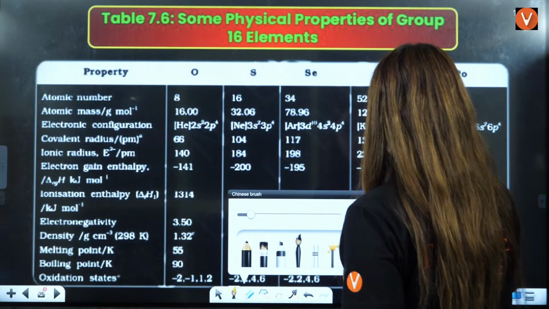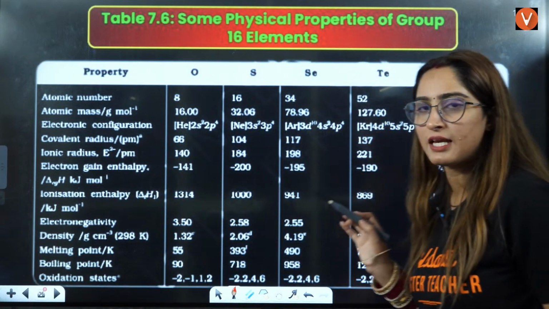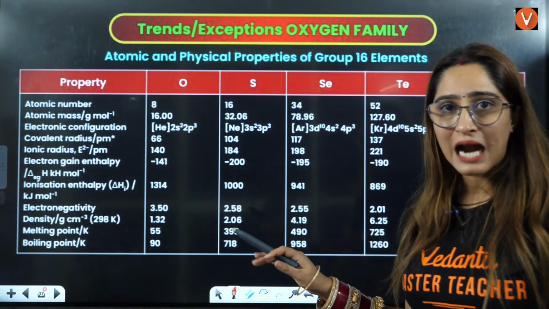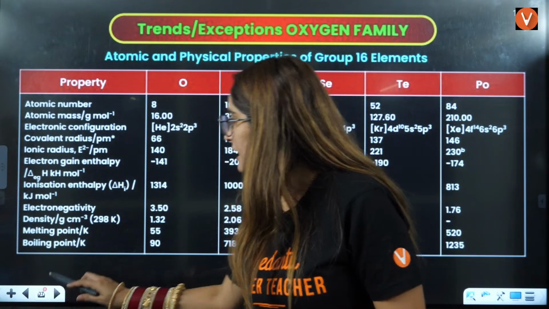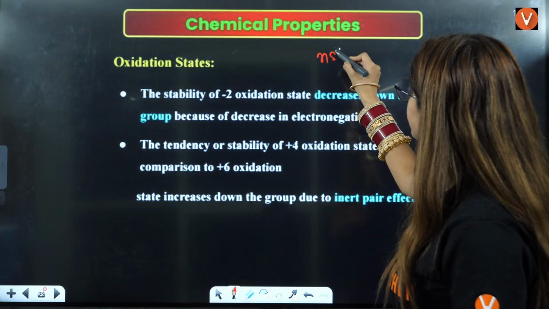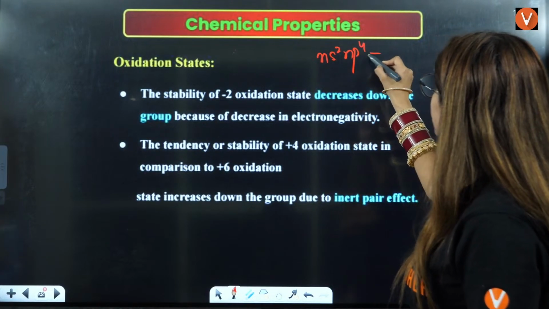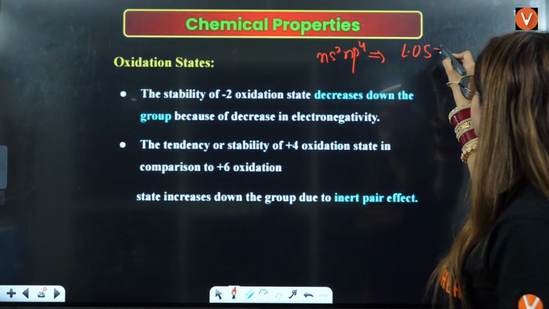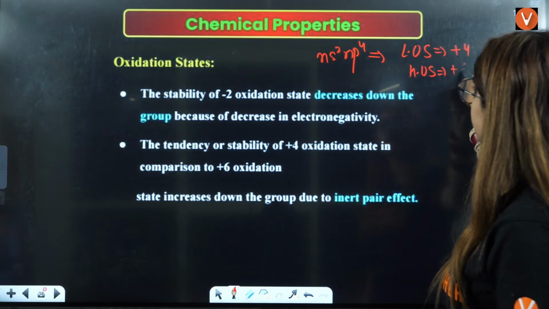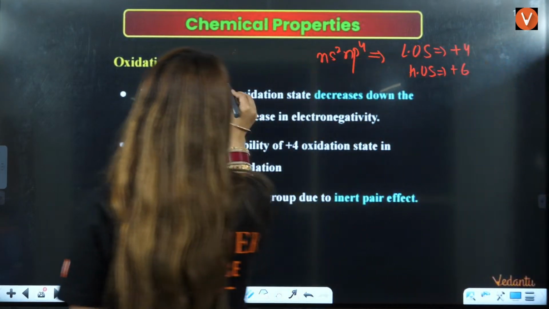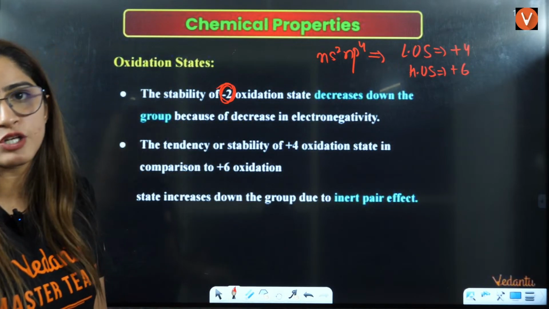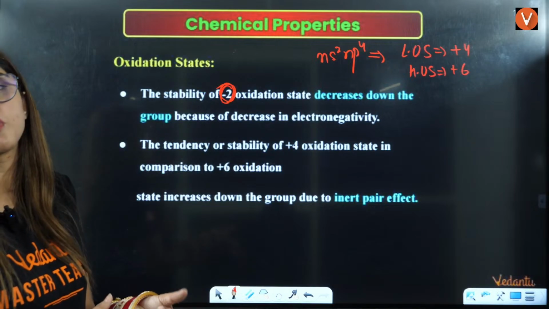Now we have group 16 elements. This is the table chart, directly from your NCERT. Now let us see what you have to remember here. The electronic configuration is ns2np4. That is the reason the lower oxidation state is +4 and the higher oxidation state is +6. It also has the -2 oxidation state, since after accepting 2 electrons it can become np6.